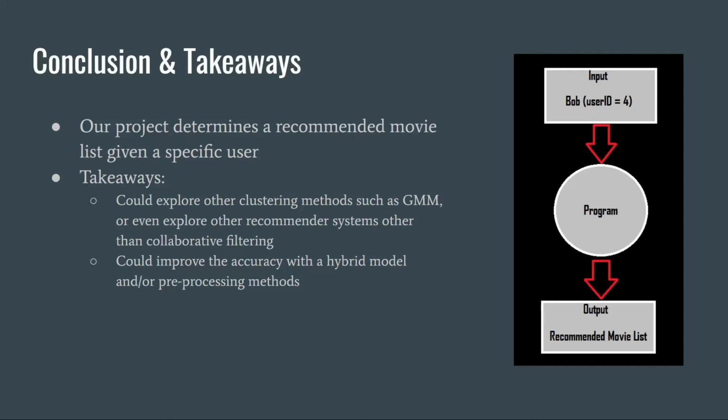Second, we can improve the accuracy of our system with a hybrid model or more pre-processing methods. While a hybrid model is considered state-of-the-art as it is used by Netflix, the computing processing power required is much more than a non-hybrid system. We hope to continue exploring new methods and algorithms for movie recommendation into the future.